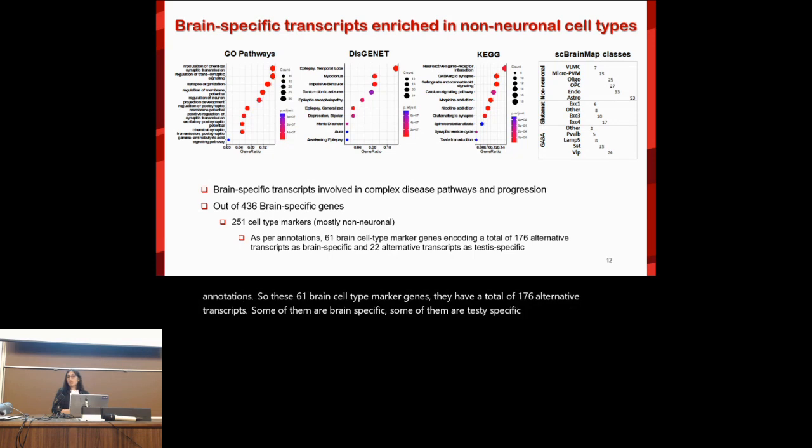Now, there are a couple of papers which have identified such a pattern. So this highlights that there is complex tissue-specific and cell type-specific gene regulation going on, and there's a need to study it at the isoform level.